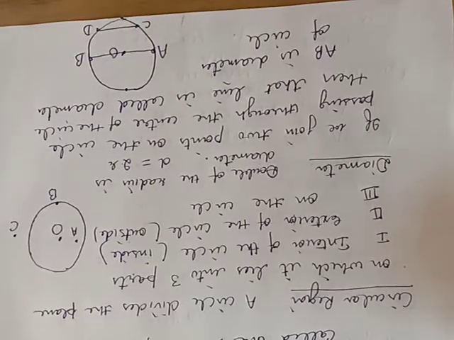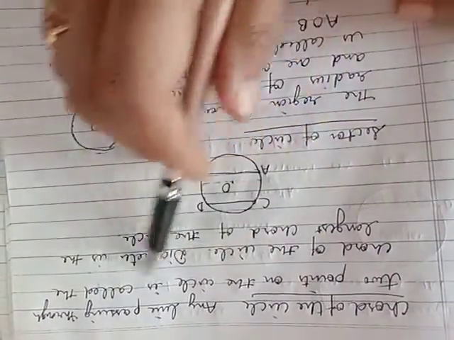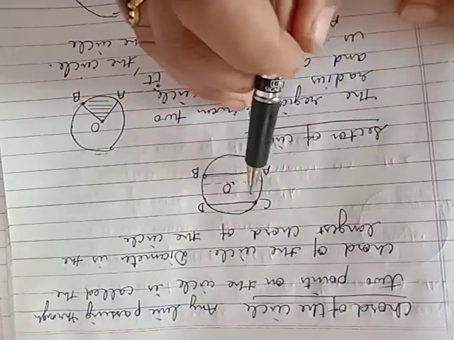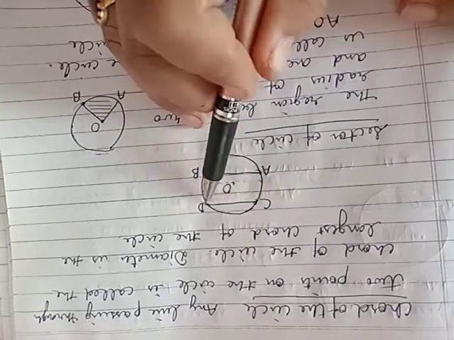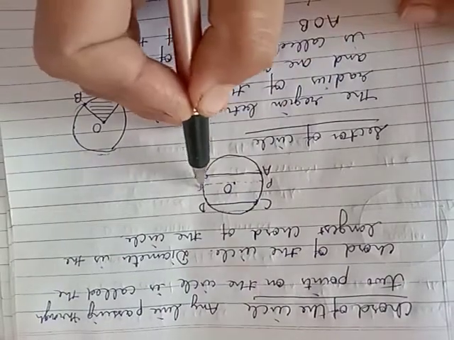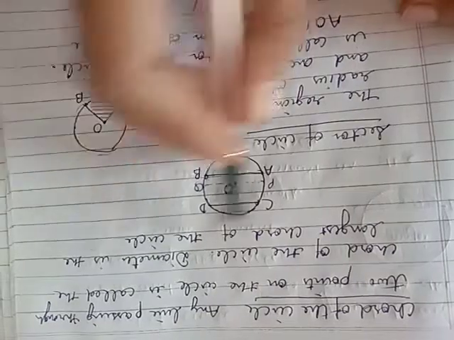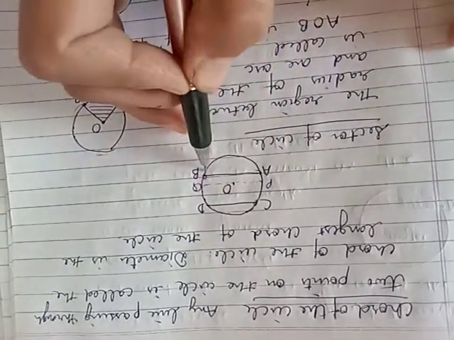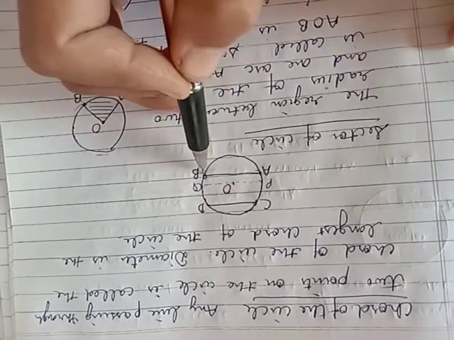After that there is a definition of the chord of the circle. Any line segment joining 2 points on the circle is called the chord of the circle. Like C to D, any 2 points on the boundary of the circle, if we join, CD is the chord. PQ is a chord, AB is a chord, but PQ is the diameter also, and this is a chord also. But the diameter is the longest chord of the circle, and these are the smaller ones. So diameter is also a chord. Every diameter is a chord, but every chord is not a diameter.